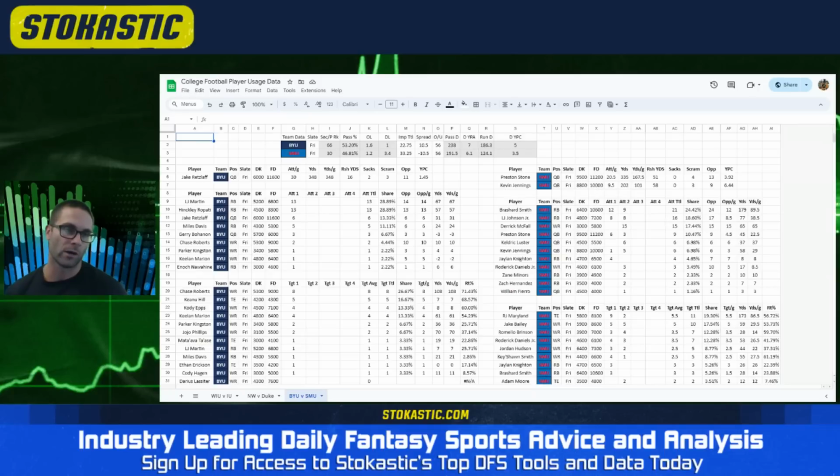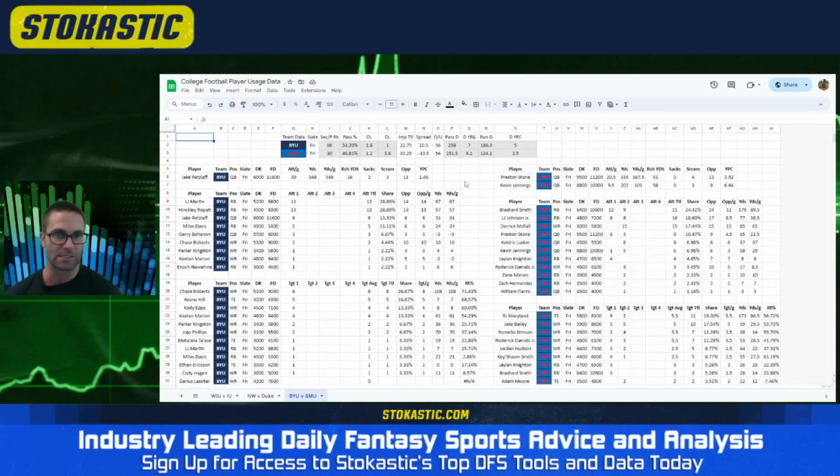Good showing in week 1. He's cheap, so locked into all the snaps. I think you can play some Retzlaff. I'm still hesitant. This is probably poor judgment on my end. I have the first run of projections done. I'm going to cross-reference this with Retzlaff right now just to see what we have and if I'm being a dummy, which is likely the case. We have Retzlaff at 17.5 points roughly. So, yeah, you should probably be considering him as a cheaper option. We'll see. I'm not all the way there yet.